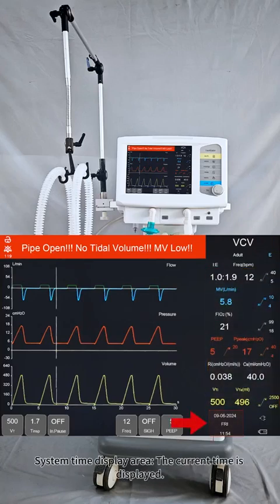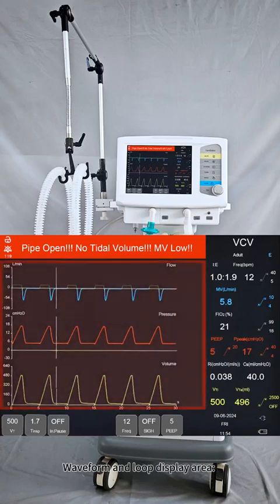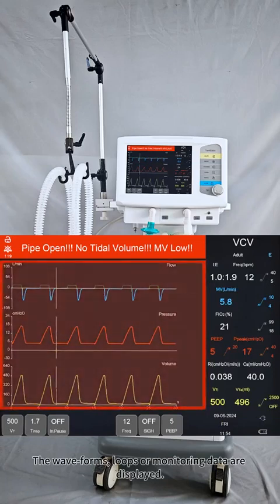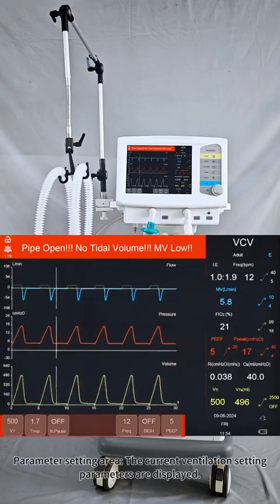System time display area. The current time is displayed. Power status display area. The current power status is displayed. Waveform and loop display area. The waveforms, loops, or monitoring data are displayed. Parameter setting area. The current ventilation setting parameters are displayed.